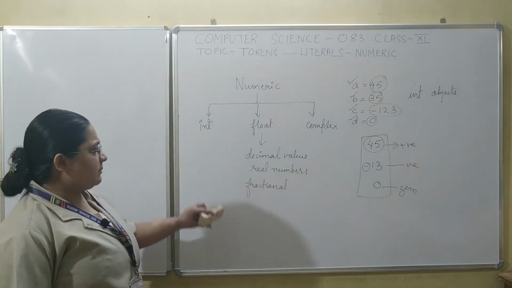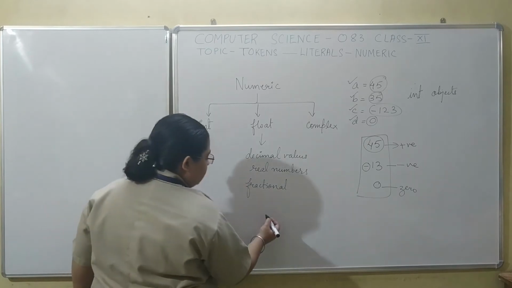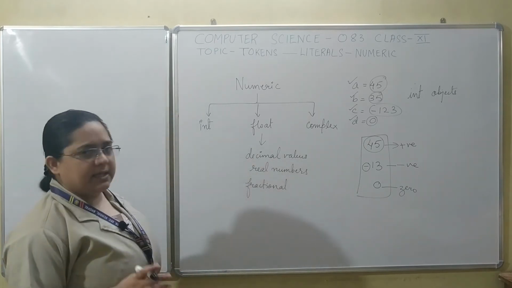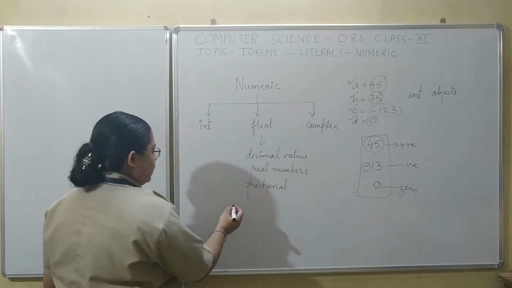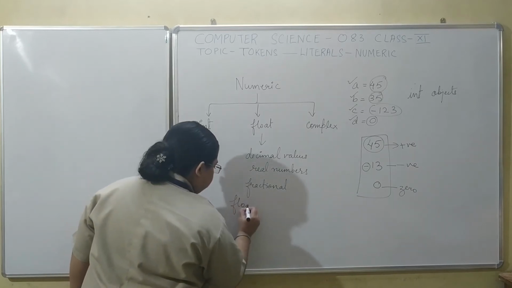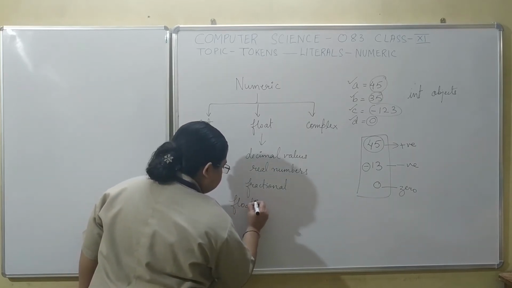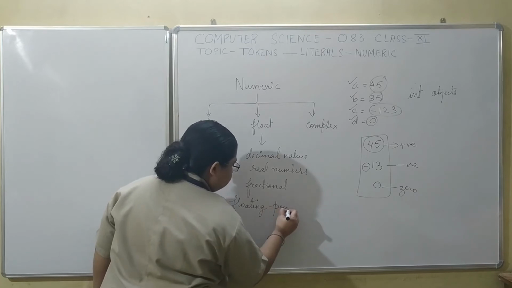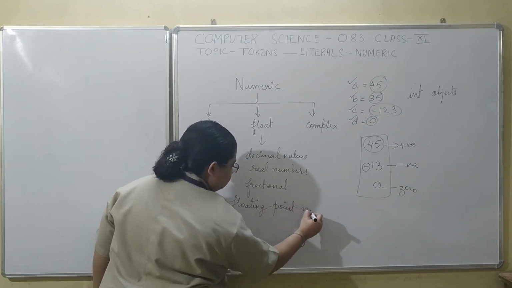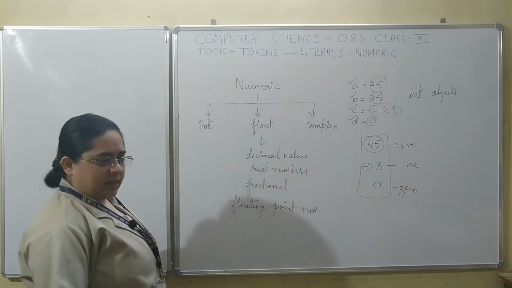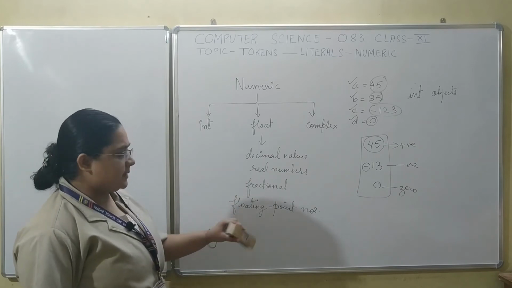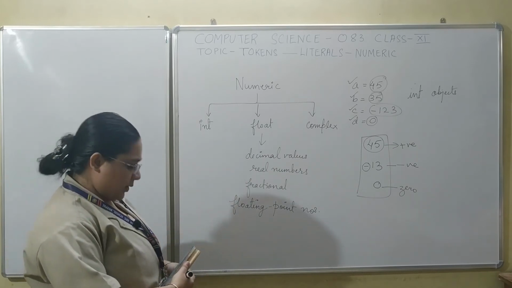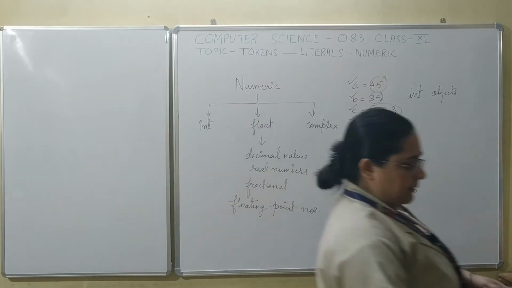All those numbers which have something after the decimal point are known as floating point numbers. Now you will understand shortly what is the meaning of this floating point. So let's see.